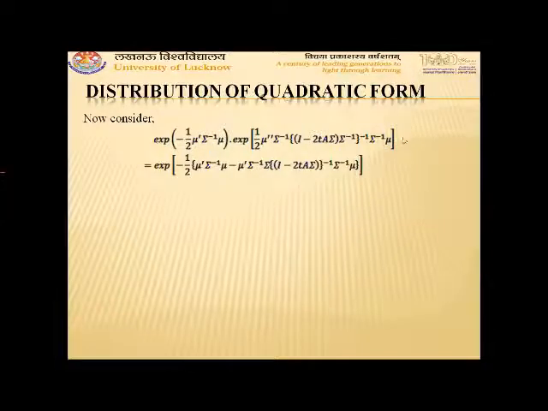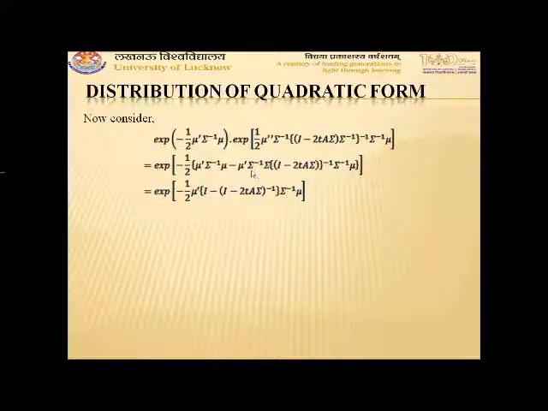These are two terms of the power of exponential, so these powers will be added and it comes out to be exponential minus half, with half taken common, mu transpose sigma inverse mu minus mu transpose sigma inverse ((I minus 2tA sigma) sigma inverse) whole inverse into sigma inverse mu. Now we can take mu transpose and mu common from this. So it will become exponential minus half mu transpose (I minus (I minus 2t sigma A) whole inverse) sigma inverse mu. This sigma inverse into sigma will give identity matrix.